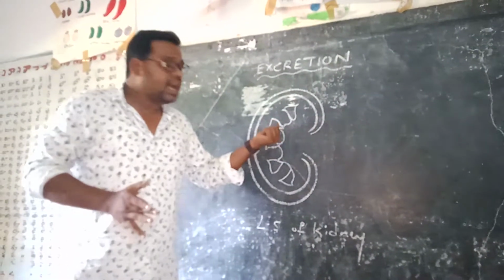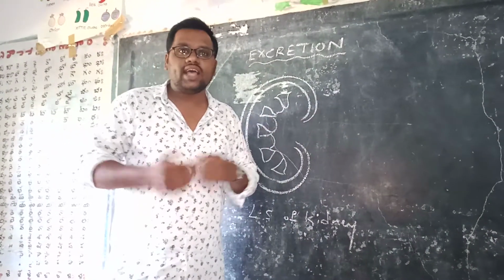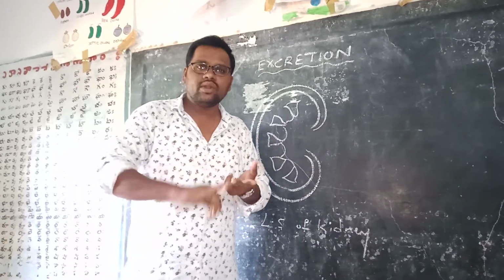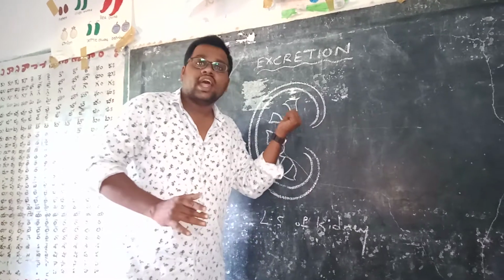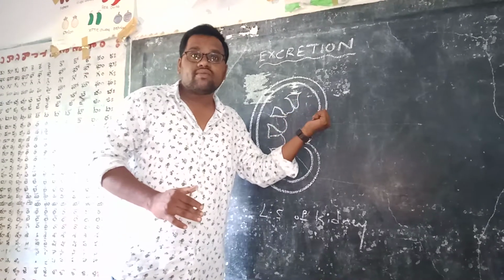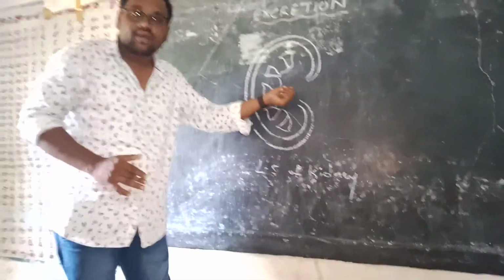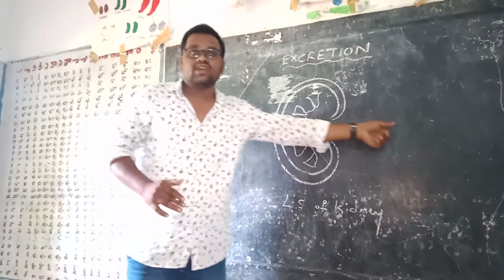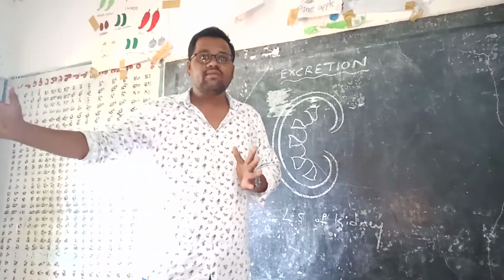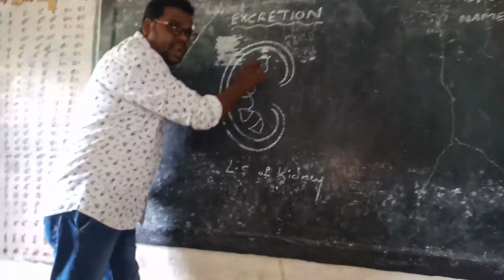So what do they have to filter? They have nephrons. So what is a nephron? As you know, the human body is made up of cells. Cell is the structural and functional unit of all living beings. Here nephron is the structural and functional unit of the kidney. Nearly 1 million nephrons are present in the kidney. These nephrons, structurally and functionally, filter the blood and eliminate the toxic material from our body. These nephrons are present in the renal pyramids.